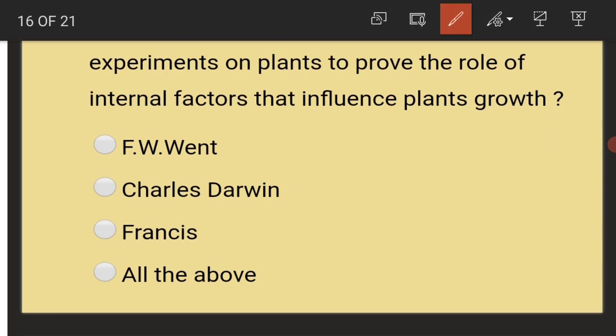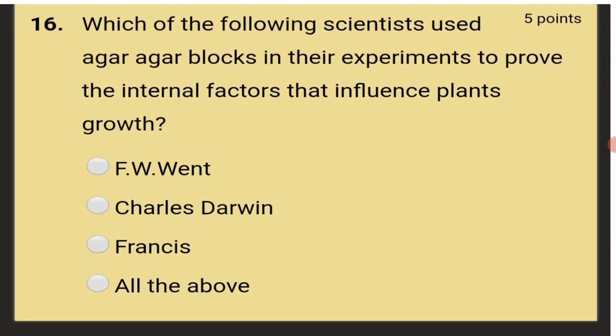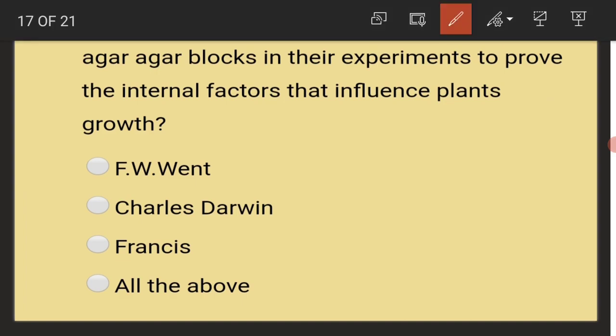That is F.W. Went, Charles Darwin, Francis. All the above is the answer. Which of the following scientists used agar-agar blocks in their experiments to prove the internal factors that influence plant growth? F.W. Went.